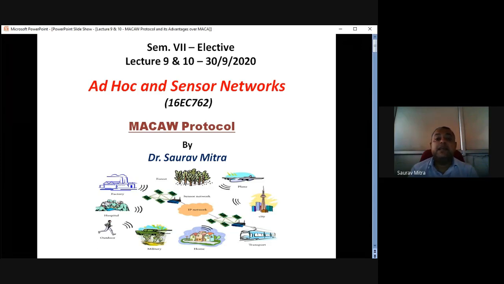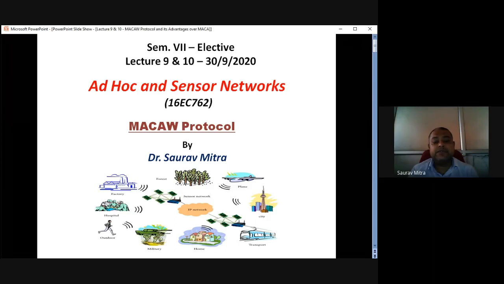This was called the hidden terminal problem. We have seen the communication range and the sensing range. The hidden terminal problem occurs in CSMA if one receiver is common to the communication range of two different transmitters. Those two transmitters are not in the transmission range of each other, but the receiver is in the common transmission range of both. In that case, the hidden terminal problem occurs.